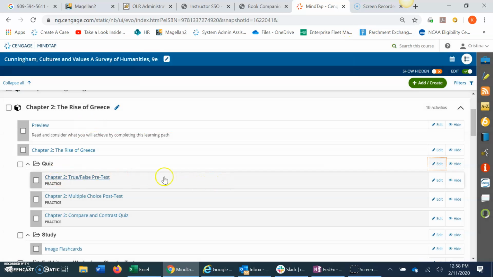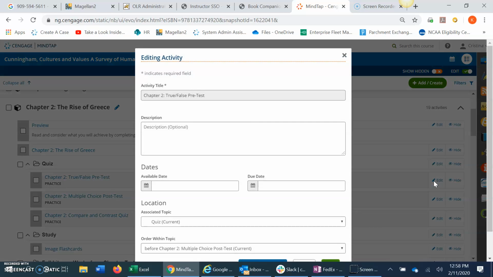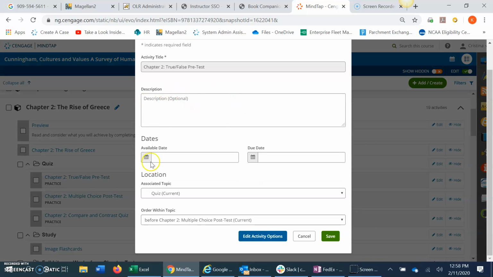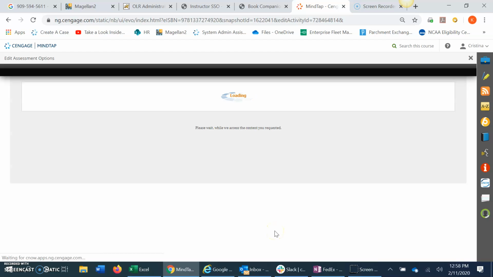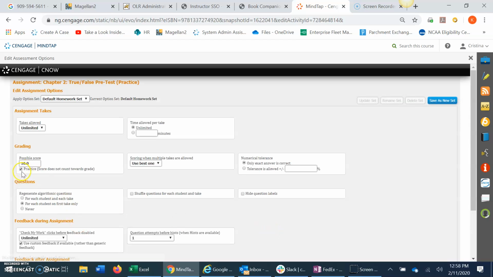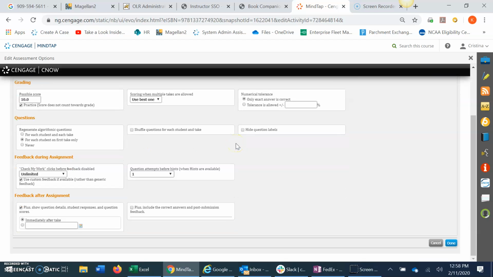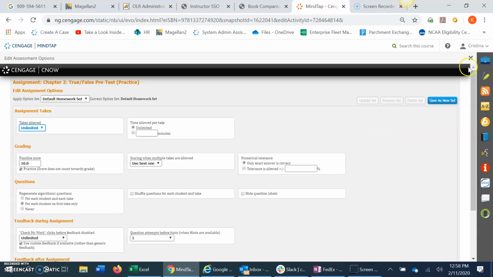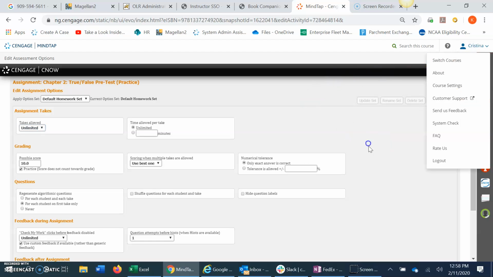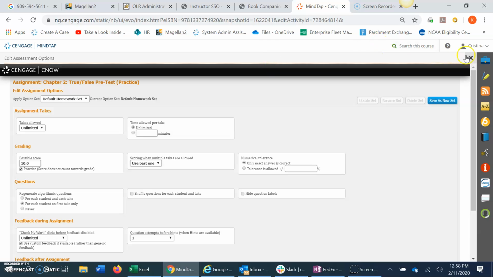But if I go into the assignment level, I can click edit here. This is where I can add a description and put in my available and due dates. Again, I can rearrange the order of anything I want to. And then depending on what type of activity it is, we have different activity options. So in this one here, we can click this off, which makes it count towards a grade. We can give a time limit or a number of takes allowed. There are all different kinds of customization features that we can do for each of the assignments. Let me click out of this.